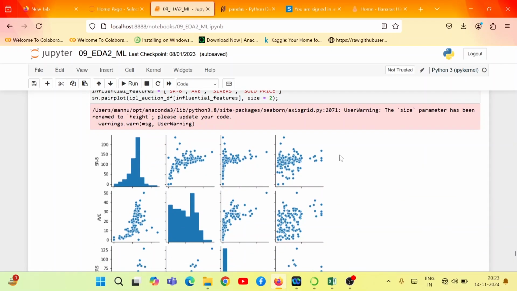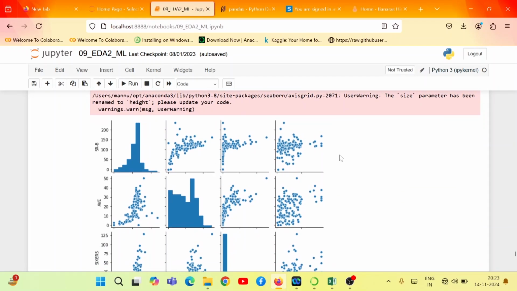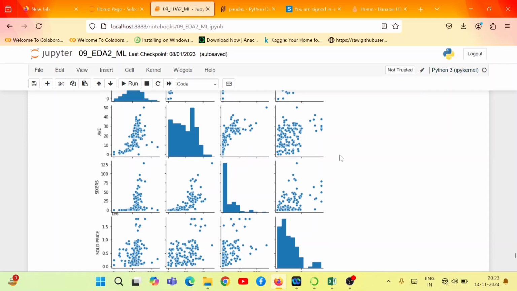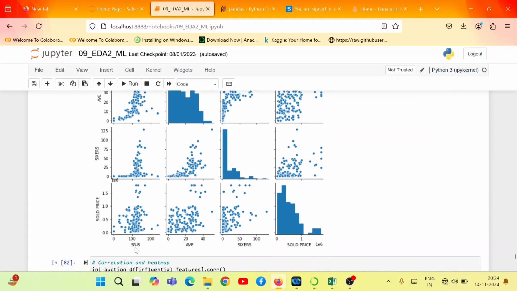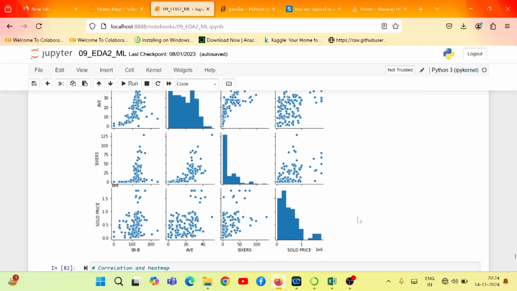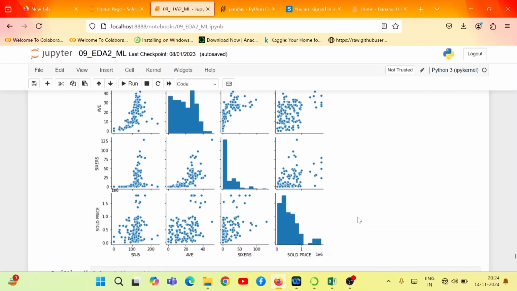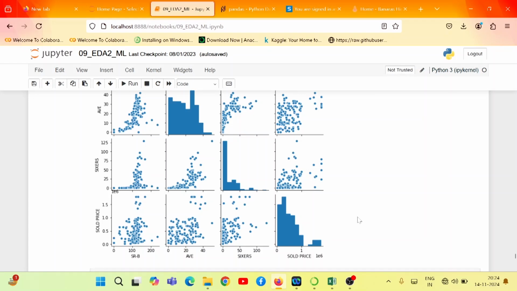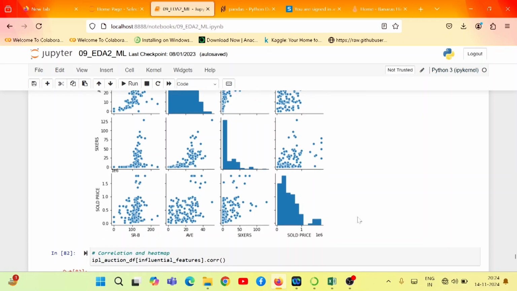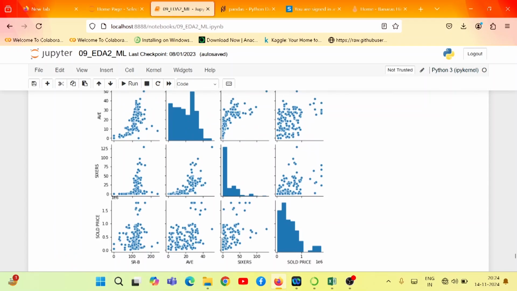In this example, we explore the relationship between four variables: strike rate of bowler, average, sixers, and sold price. We have to understand which are the influential features that determine the sold price of the batsman. These are the influential features which will determine the sold price of any player.